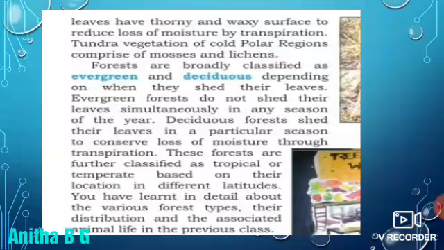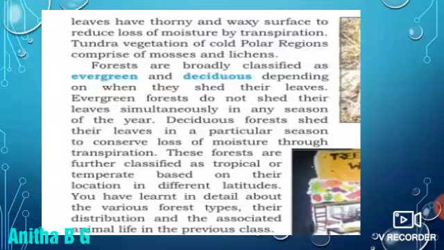What is the use of that thorn? The waxy surface reduces loss of moisture by transpiration. It controls the moisture. The thorns of the plants in the dry areas reduce the loss of moisture. Tundra vegetation of cold polar regions comprises mosses and lichens. In tundra areas, in polar regions, it comprises the mosses and lichens.